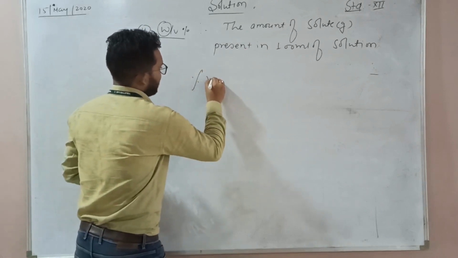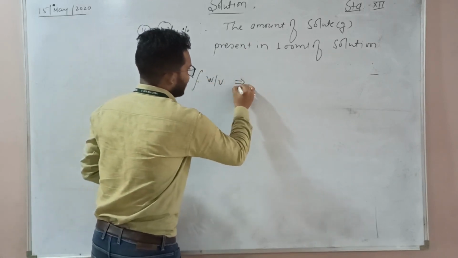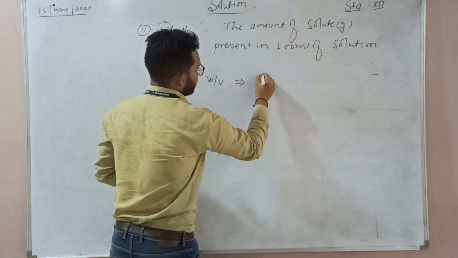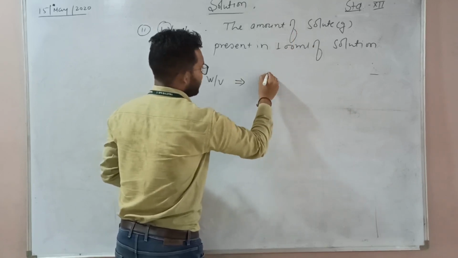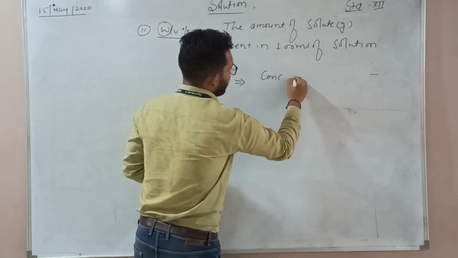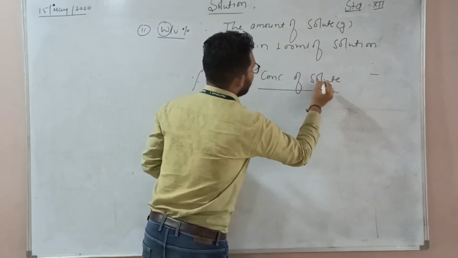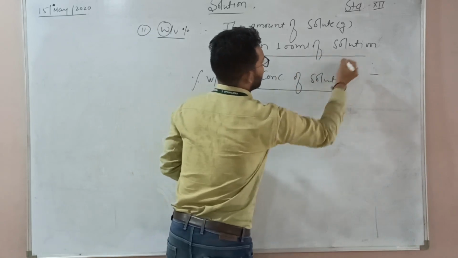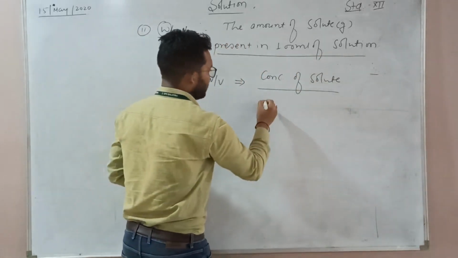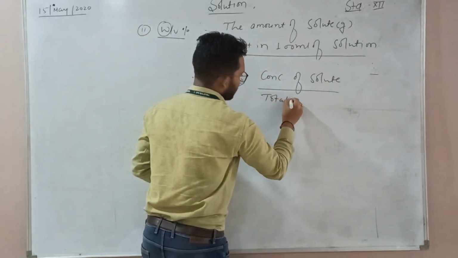The percent W by V says that the concentration of solute divided by 100 ml of solution, that is the total solution,